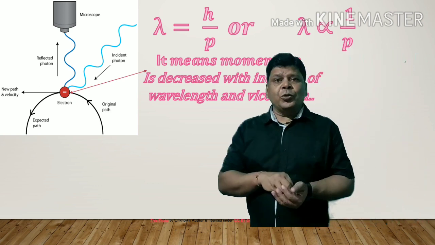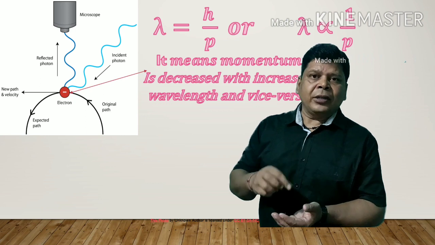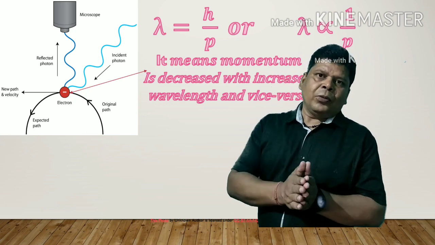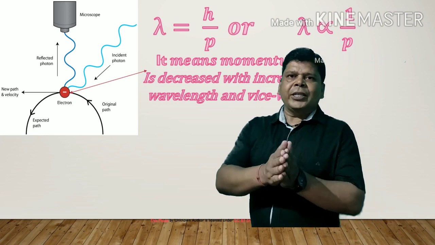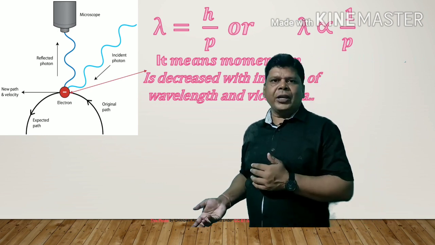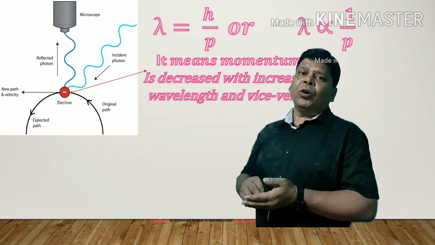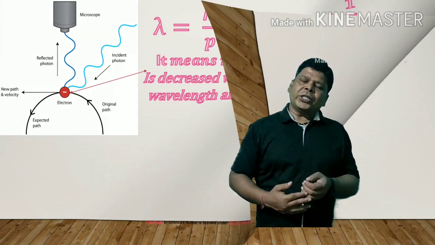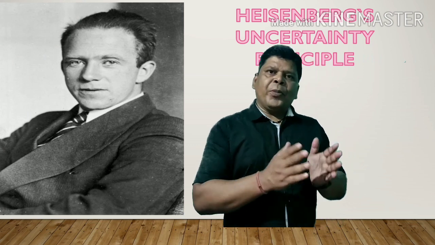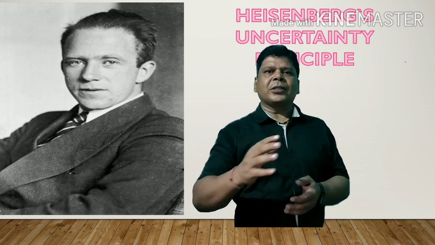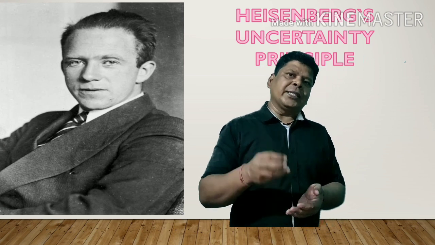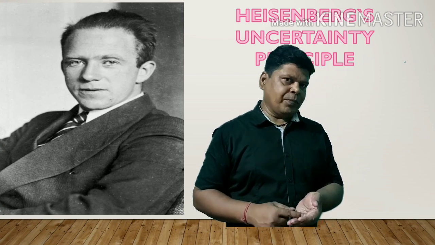Lambda denotes wavelength and p is the momentum of any particle. So wave nature is inversely proportional to particle nature. This is one of the conclusions of this equation. After the development of de Broglie's equation, a new development comes up, that is Heisenberg's uncertainty principle. In this video we will discuss Heisenberg's uncertainty principle.